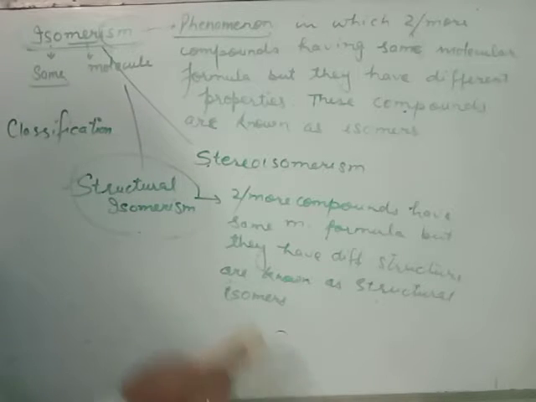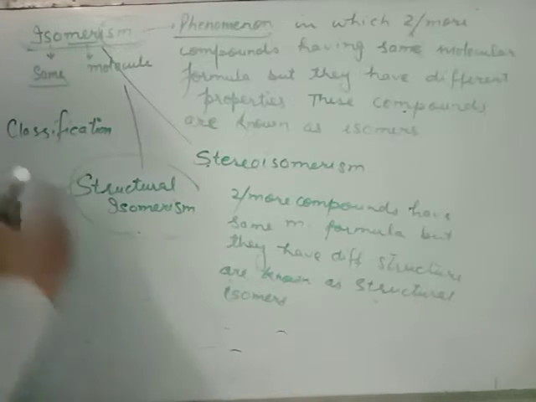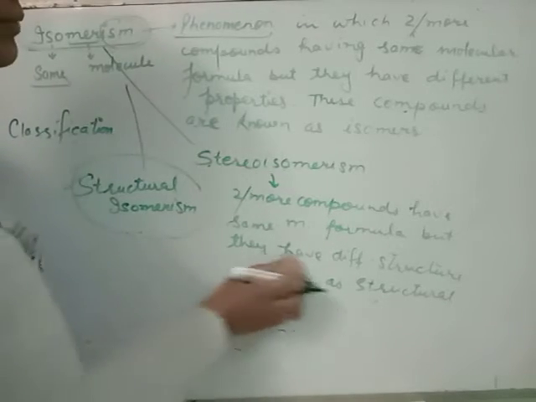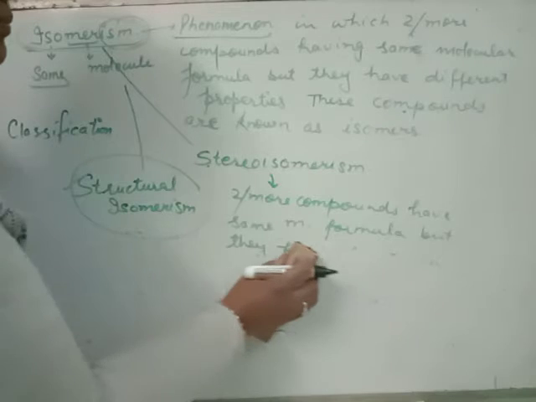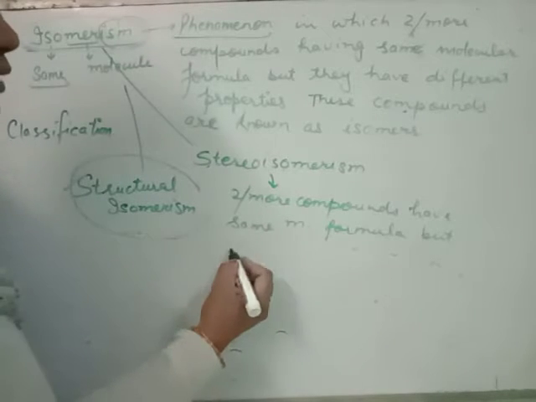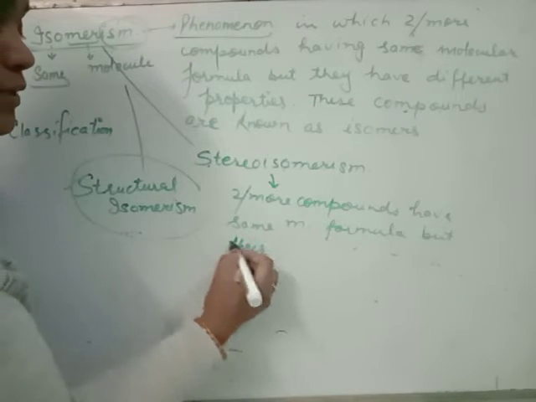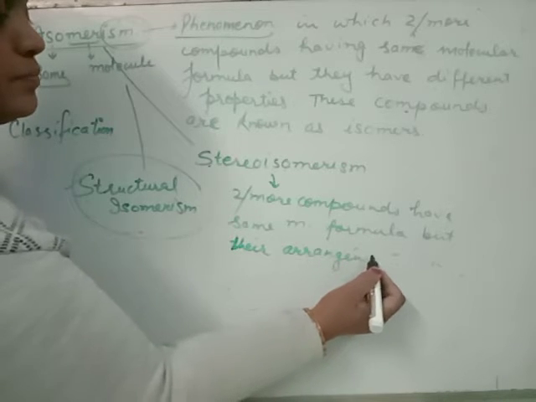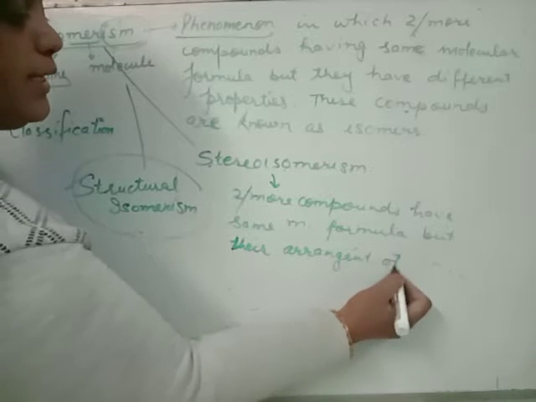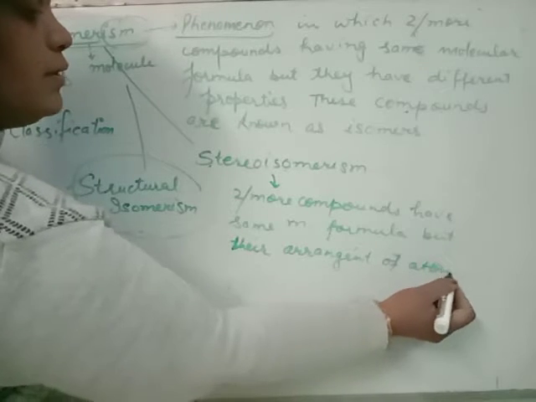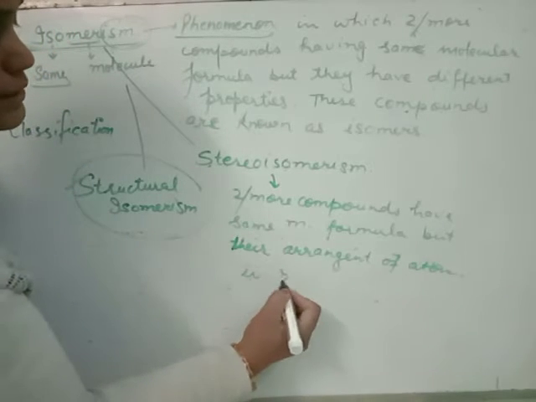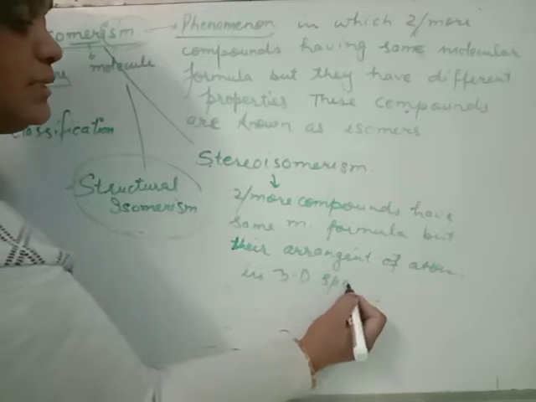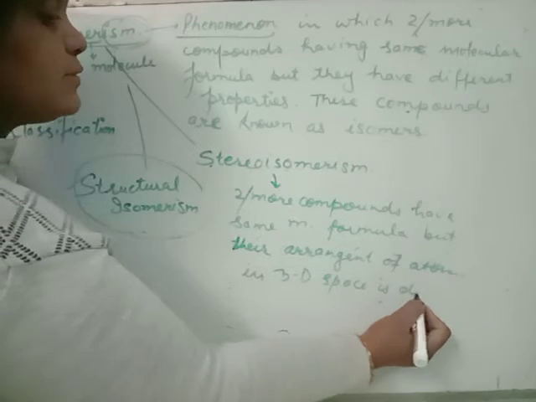Stereoisomers, again the same. Two or more compounds having same molecular formula, but their arrangement of atoms in three-dimensional space is different.